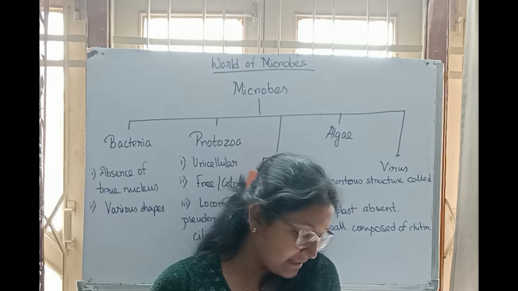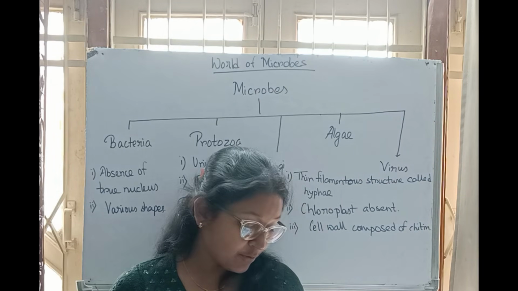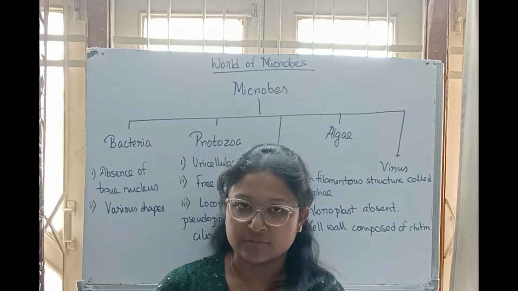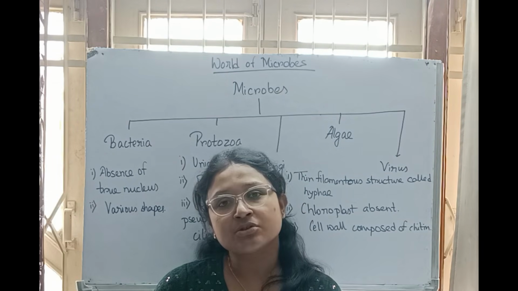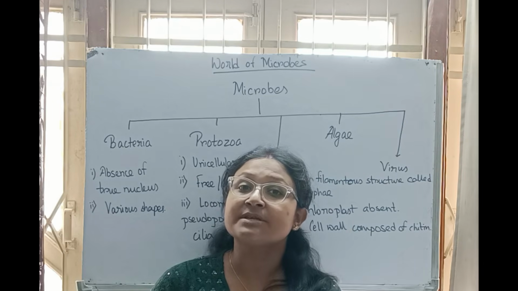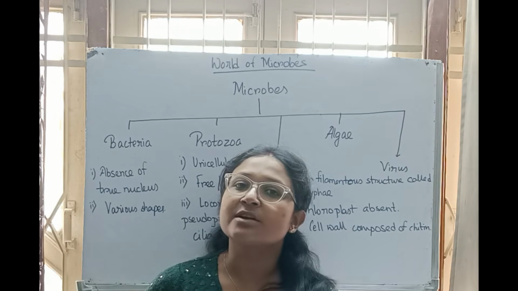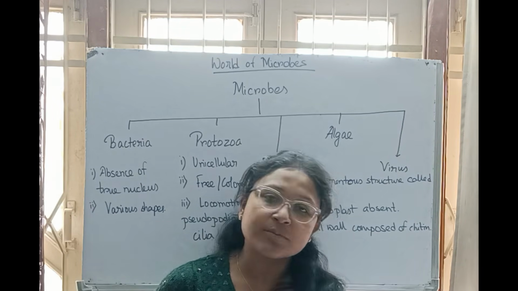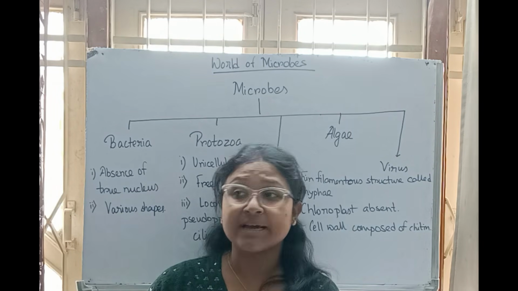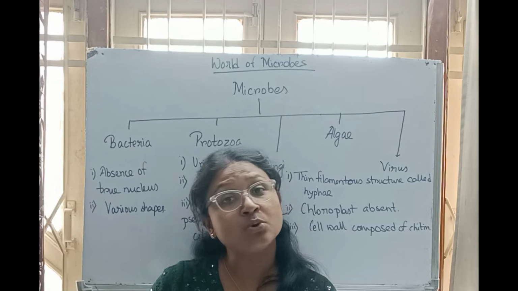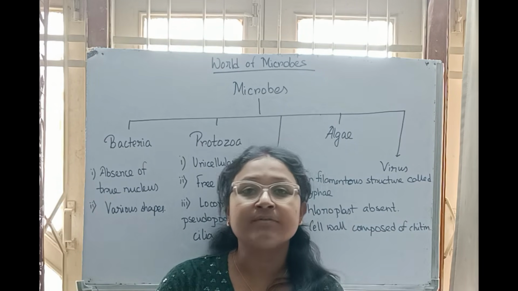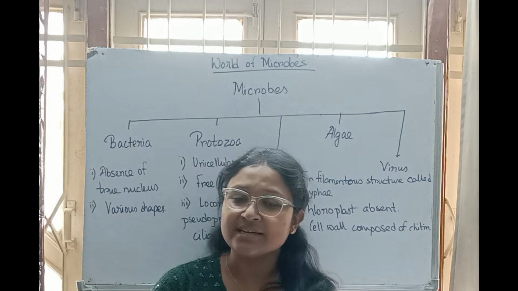And the last point, they can be thermophilic. Thermophilic means living where there is a hot spring. Microbes can be found in that place also. The microbes present in hot springs are termed thermophilic bacteria. We can find them at 100 degrees centigrade, and even at minus temperatures. That means even at very low temperatures, microbes are found. So they can survive both in high temperature and in low temperature.